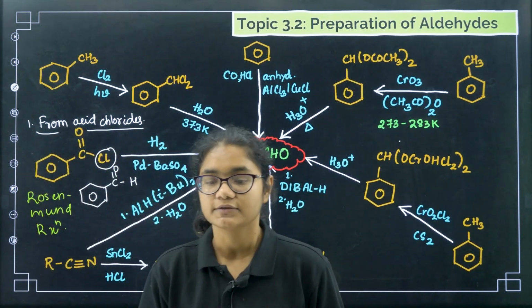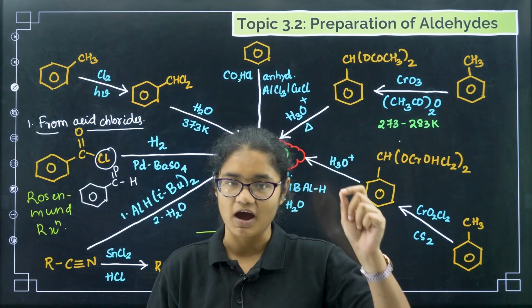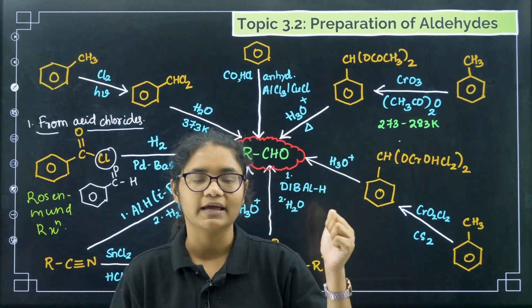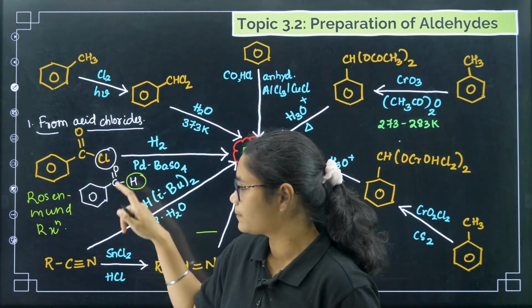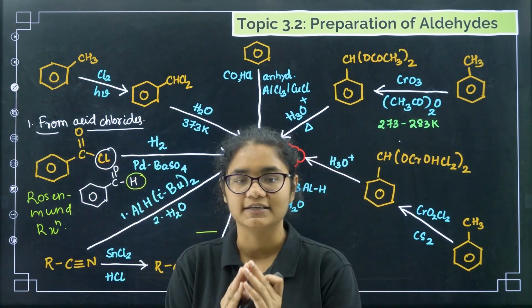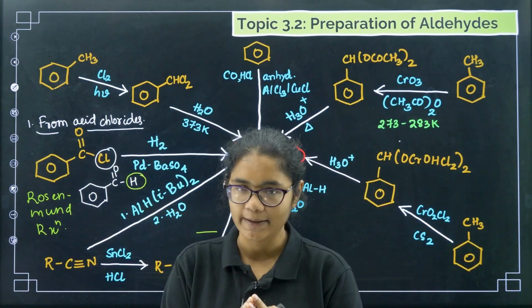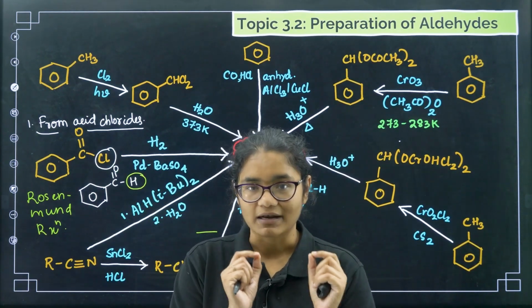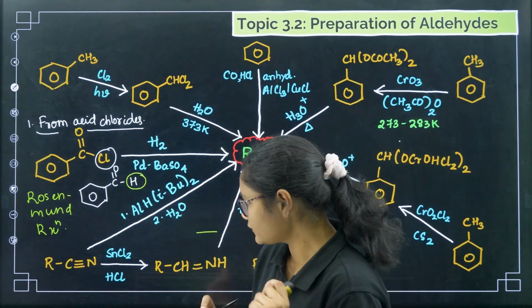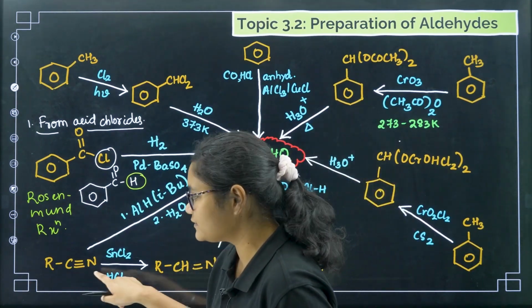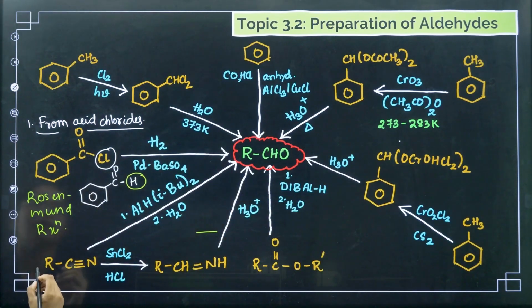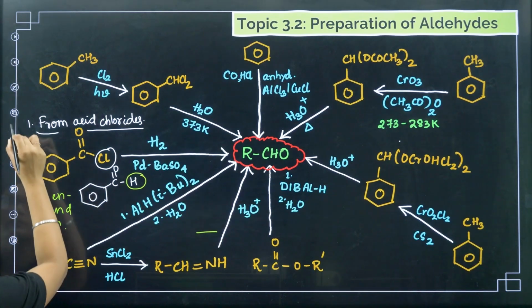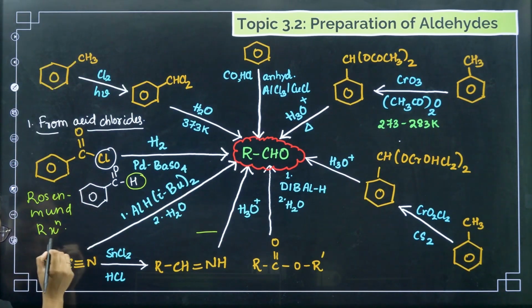Okay, the first reaction is clear, from acid chlorides. We have RCOCl. Reagent to be used is H2 palladium with barium sulfate. In this Cl will be replaced with H, giving RCHO. Now this reaction is called as Rosenmund reaction. Okay, now coming to the second one from nitriles and esters. From nitriles means your RCN. So this is your second method, second one from nitriles.